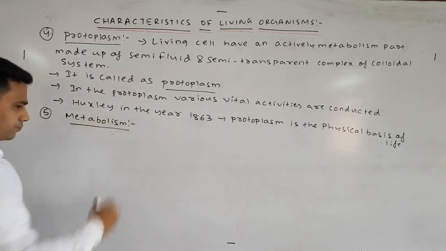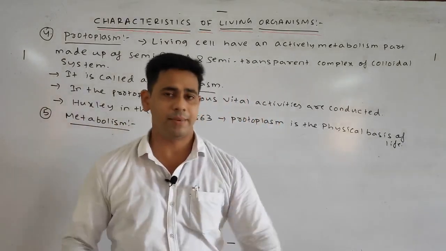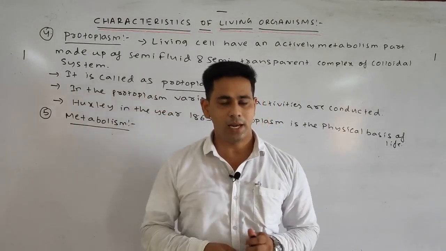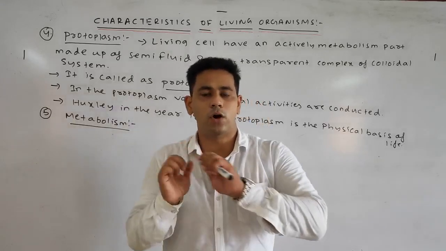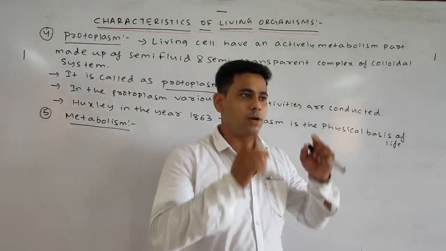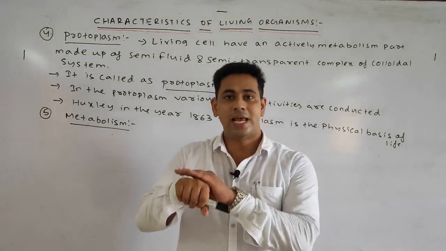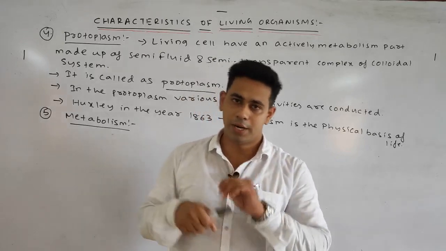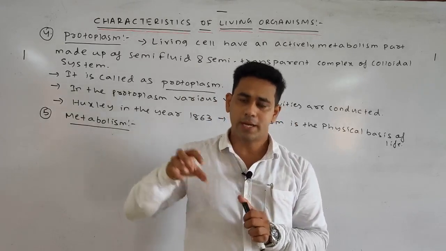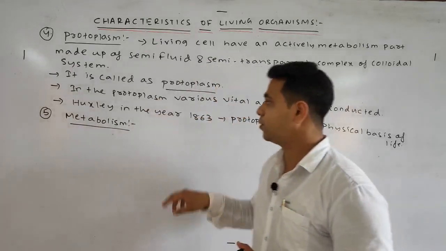Next, your fifth characteristic is metabolism. So what is metabolism? The various vital, or important, chemical reactions that occur inside the cell for the proper functioning of the organs. Such as our respiratory system functioning properly, our circulatory system functioning properly, or our cells repairing properly in the case of various injuries. How do these vital activities perform properly? By the help of various chemical reactions, that is nothing but metabolism.